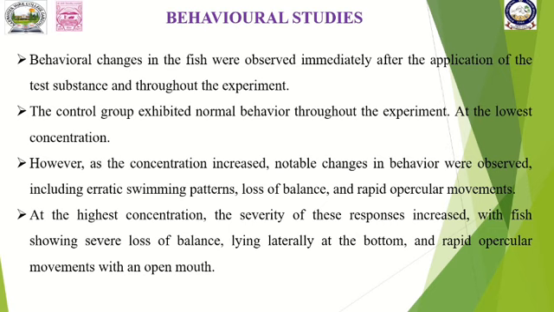As the concentration increased, at the highest concentration they showed severe loss of balance, lying laterally or at the bottom, and rapid opercular movements with an open mouth, and ocular disorders were also found in the chemical exposed fishes. But the control group exhibited normal behavior.